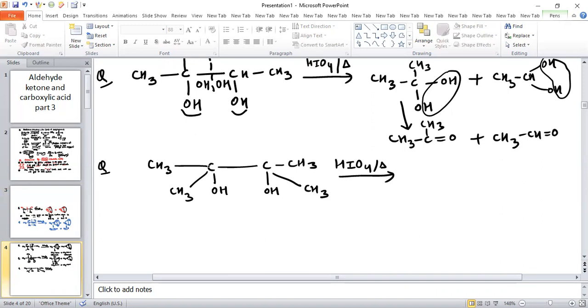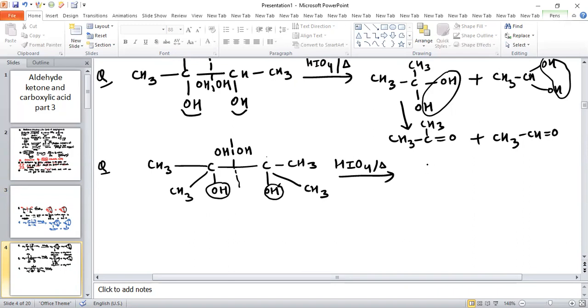So these two carbons are vicinal to each other, so an OH group is present on these two carbon atoms. So cleavage of the bond will occur, and one OH is added to this carbon, and also one OH is added to this carbon.